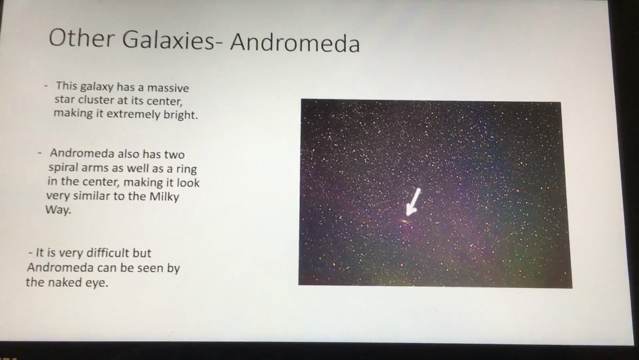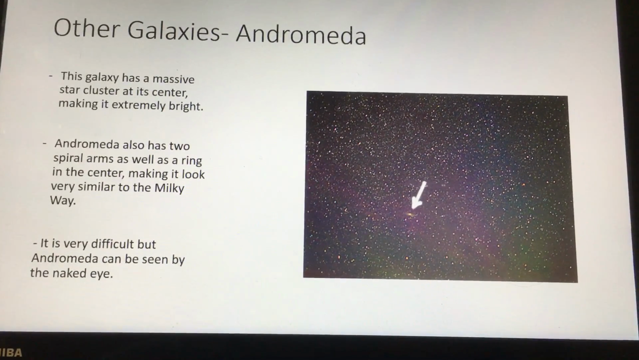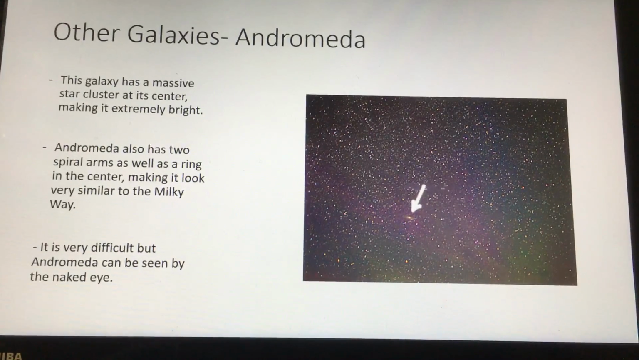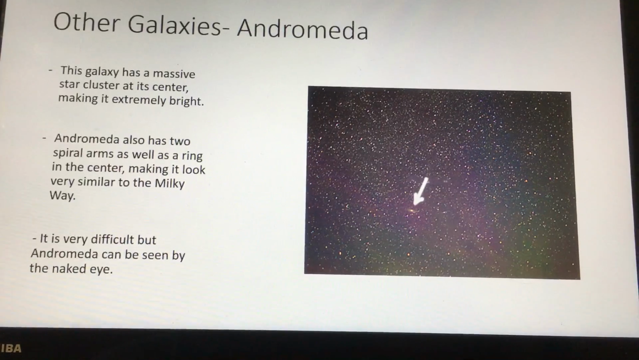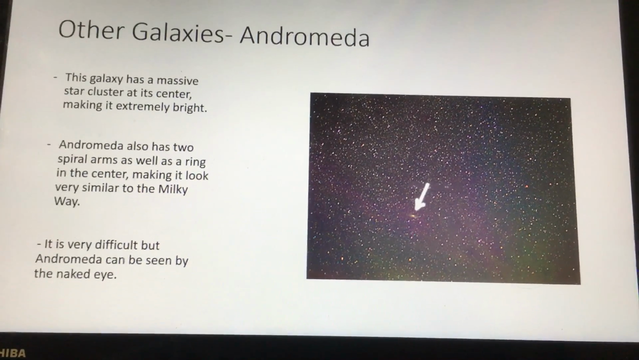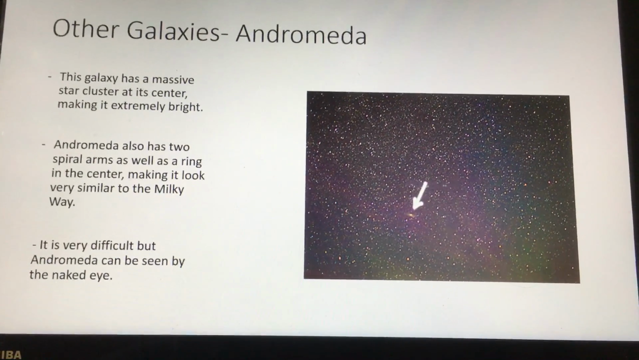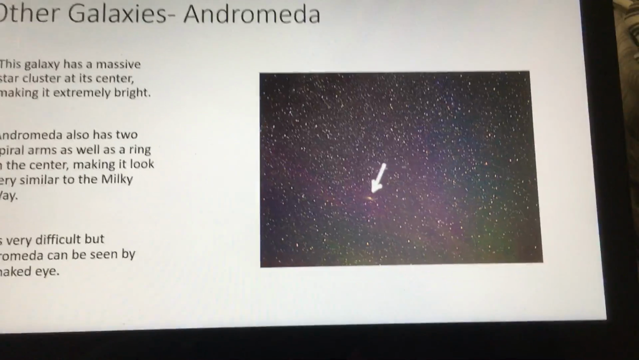Andromeda. This galaxy has a massive star cluster in its center, making it extremely bright. Andromeda also has two spiral arms as well as a ring in its center, making it look very similar to the Milky Way. It is very difficult, but Andromeda can sometimes be seen by the naked eye.